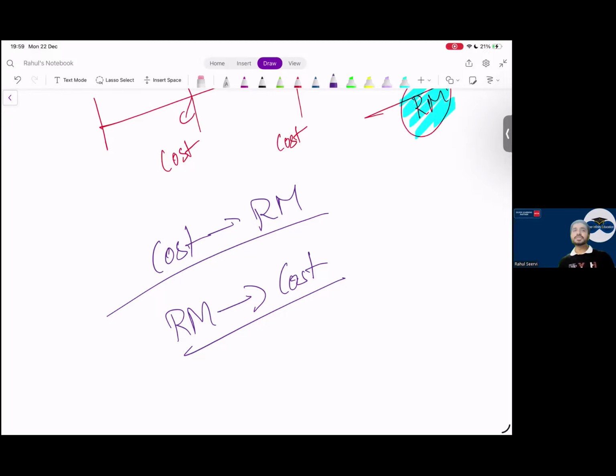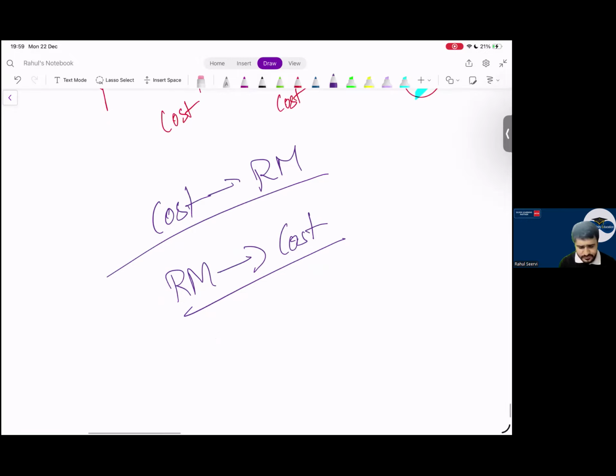Now same thing. The standard is saying one simple point. See, when you are traveling from cost to revaluation, when you are changing this cost model to revaluation model, it is good. It is providing better presentation. Yes, sir. If I'm walking straight, it's okay.